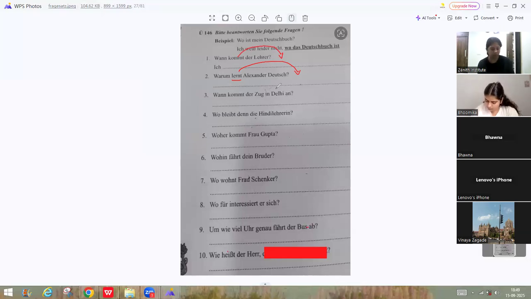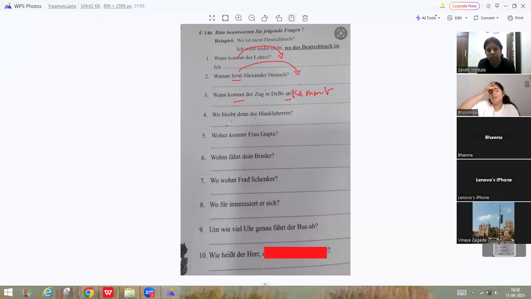Ich weiß leider nicht, wann der Zug in Delhi ankommt. Ankommt now is a reflexive verb, right? Sorry. It's a trennbares Verb, remember? So in this trennbares Verb, you have to connect the two words. For example, we do the separation, right? It is a separable verb. So kommt here, we are writing in the second position and an is coming here. When you put it in the Nebensatz, na, so ankommt will become one word. Then there will be no separation. Okay. So wann der Zug in Delhi ankommt.